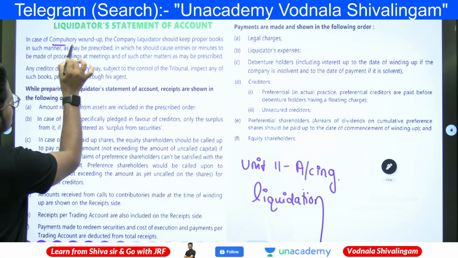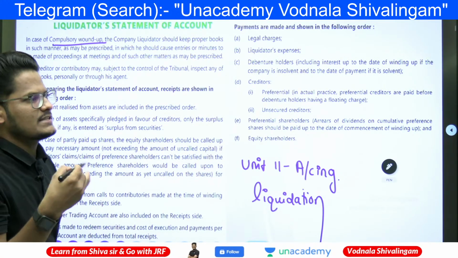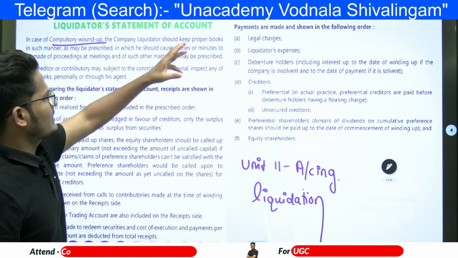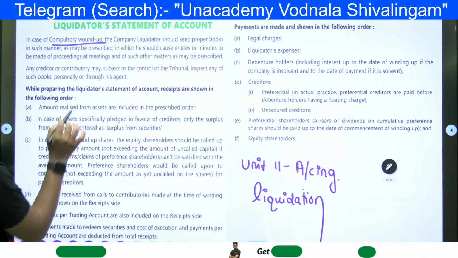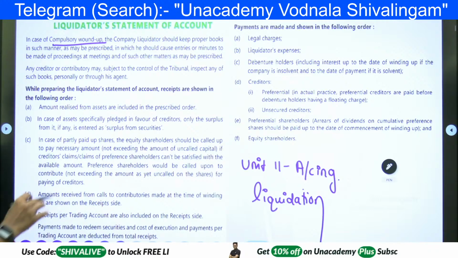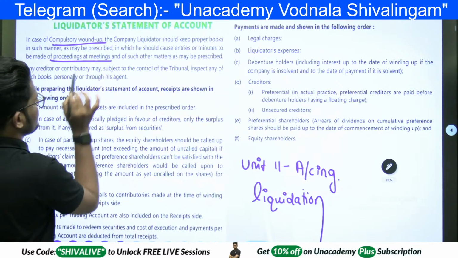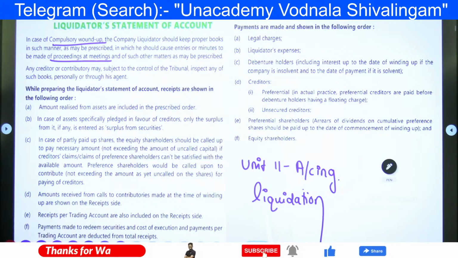In case of compulsory winding up, which is as per the court order, the company liquidator should keep proper books, as may be prescribed. He should cause entries or minutes to be made in the proceedings of the meeting, as matters which may be discussed.